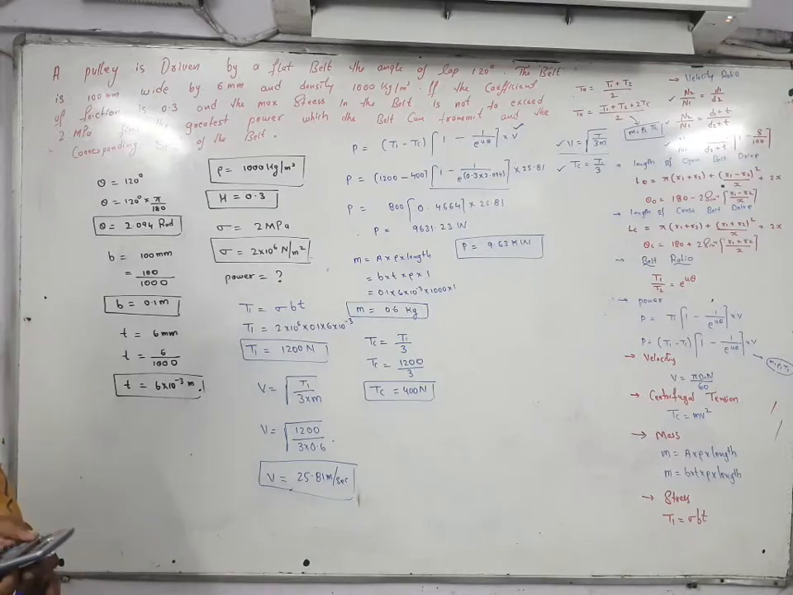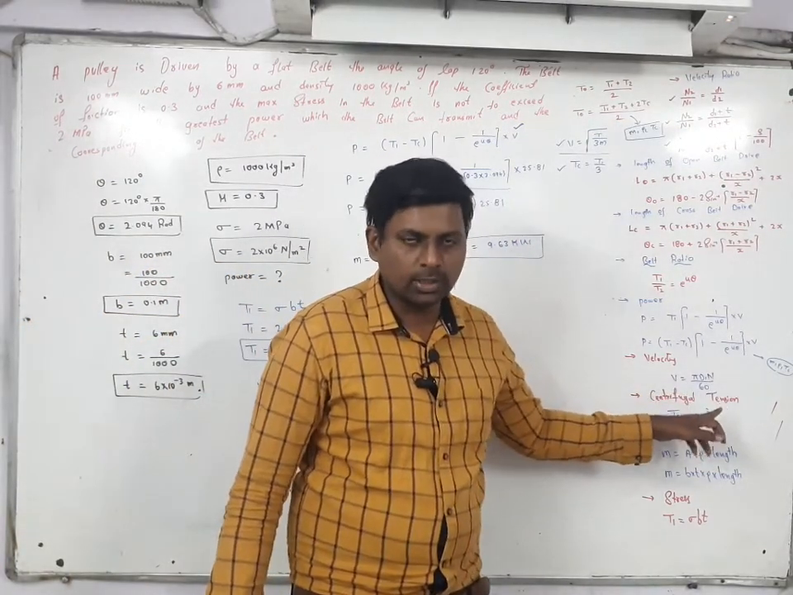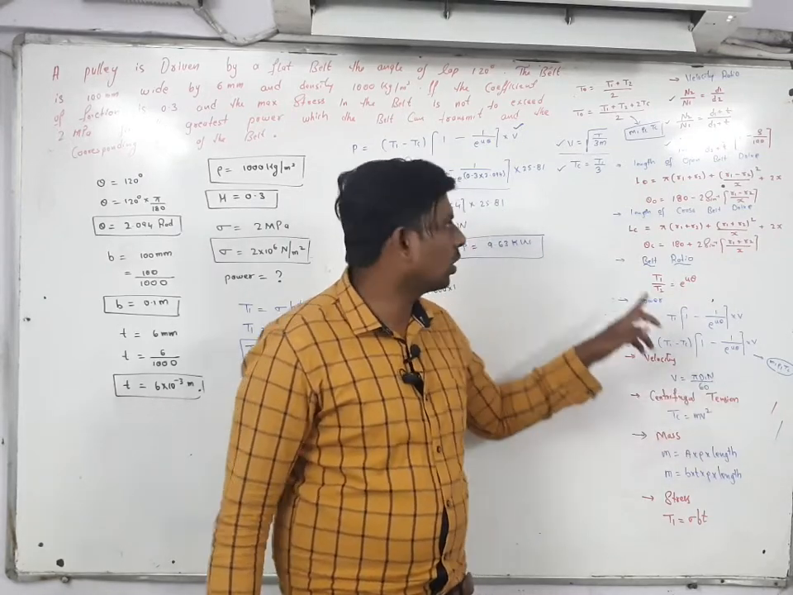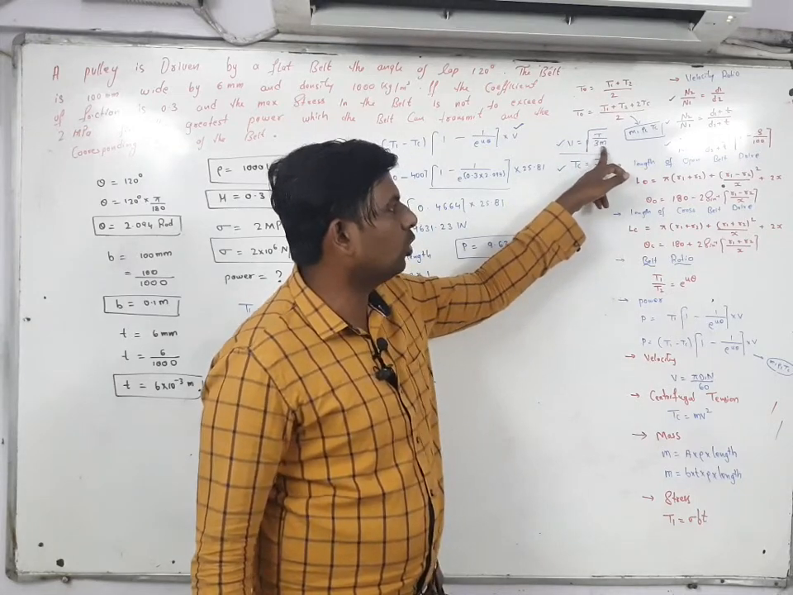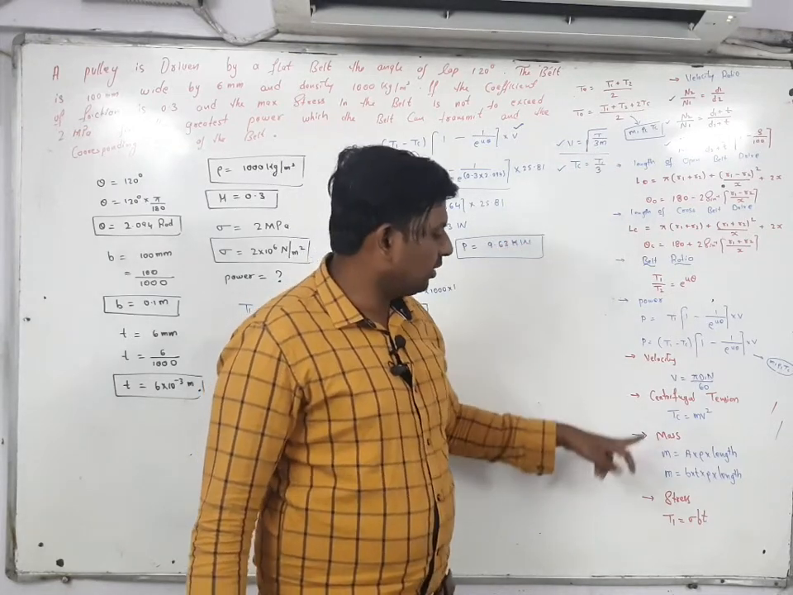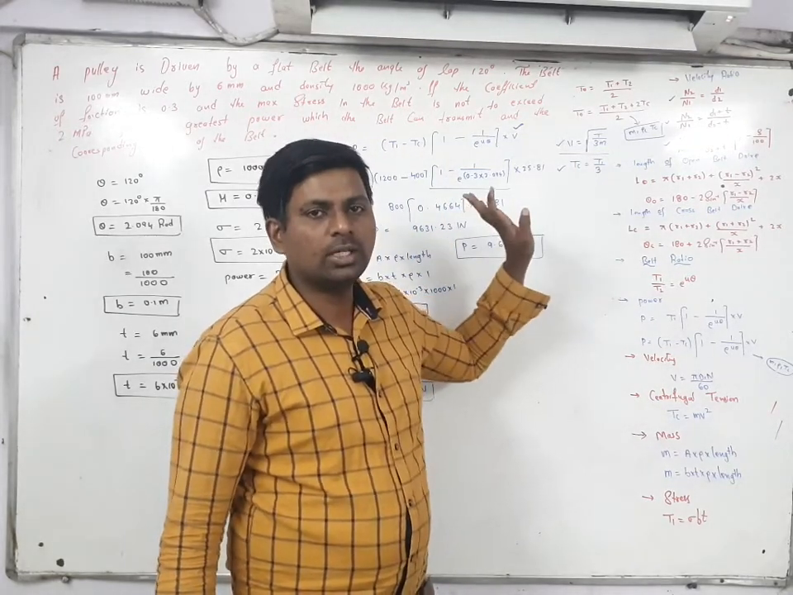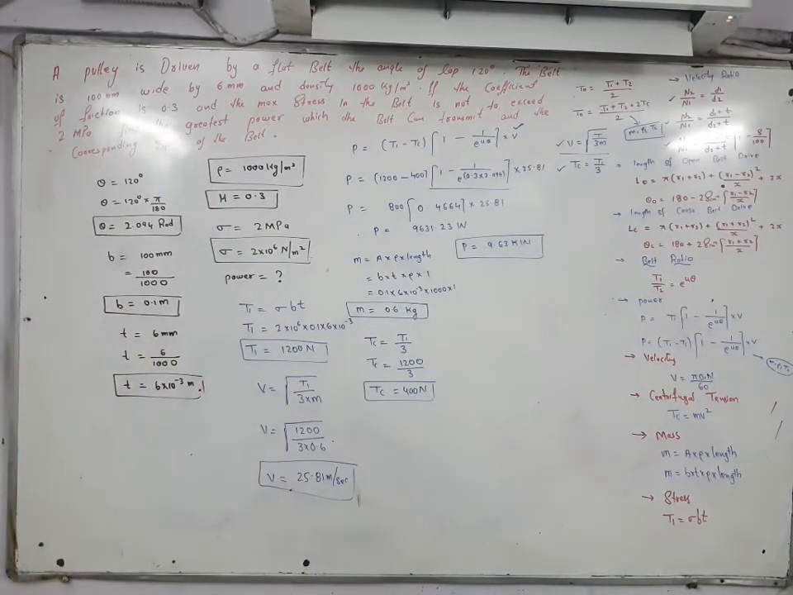Here the new formula is for velocity. Whenever diameter and n are missing in your question, you can use the formula V is equal to under root of T1 by 3m, or TC. TC you can use this formula or this formula. TC is equal to T1 by 3. You have to remember this one. Once look at the problem.